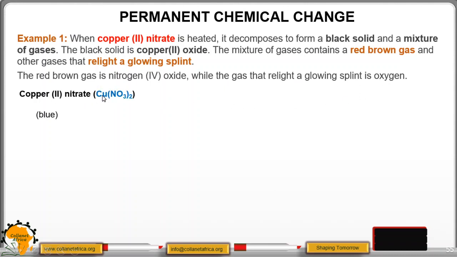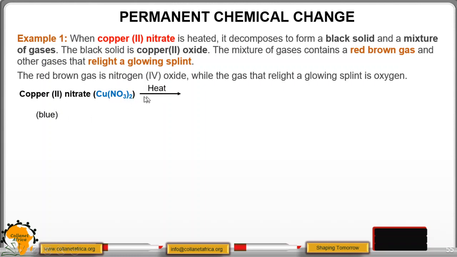Copper 2 nitrate, the formula is given that way. This is copper and this is nitrate. So Cu, note this one is a small u. Then we have NO3 in bracket 2. So this one is blue in color.